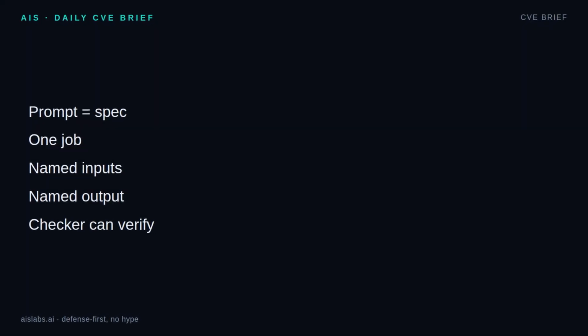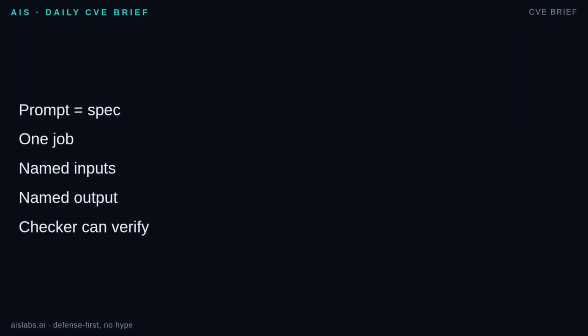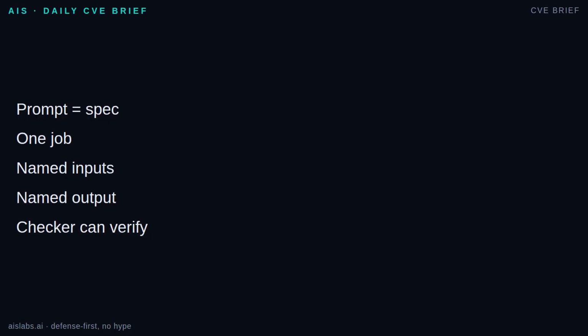Here is the core idea for this prompt engineering tutorial. Clear task instructions are specifications, not conversations. A good prompt says one job, names the inputs, names the expected output, and removes creative interpretation where the downstream system cannot tolerate it. This does not mean your writing has to be stiff or huge. It means the important parts are explicit.